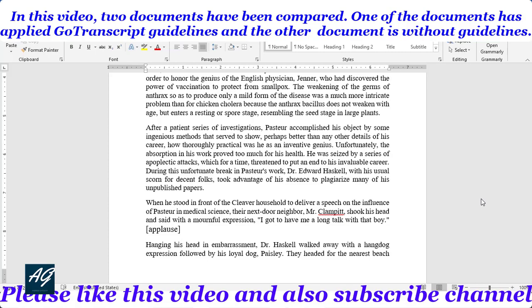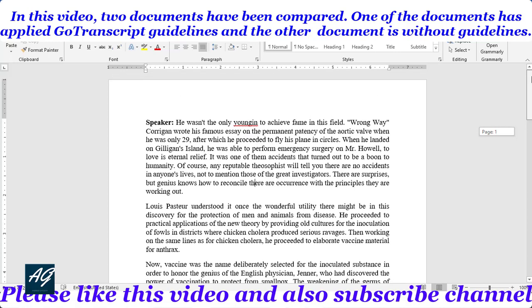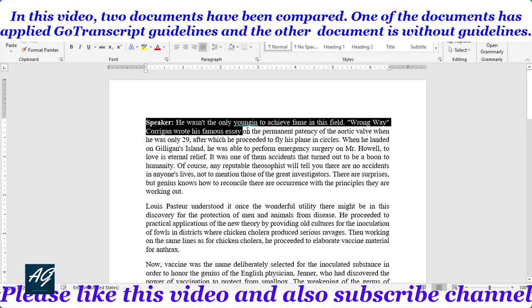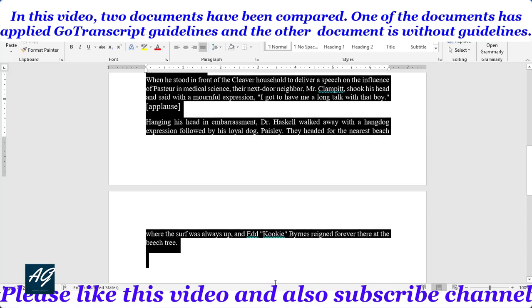In this tutorial, I compare two documents. One document in which I apply all transcription guideline rules. So this is the document in which I apply all transcription guideline rules.